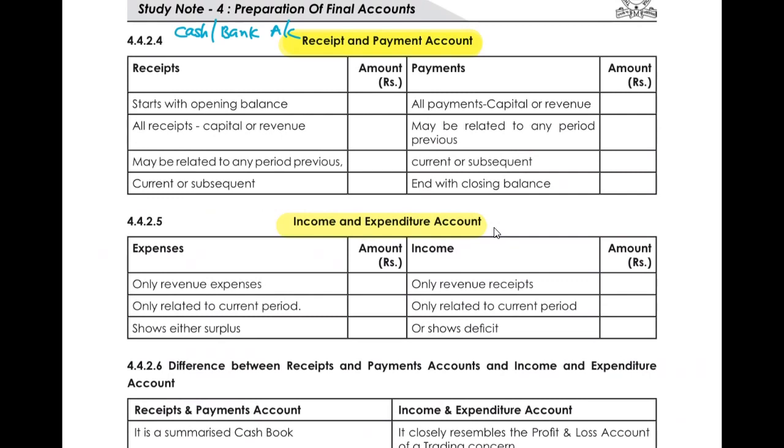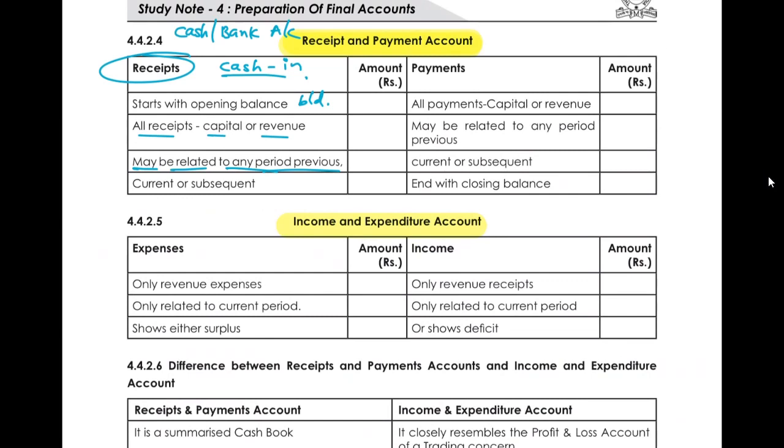Whenever you have any receipt, that means cash in, you need to debit it. It will start with the opening balance brought down. That is the starting point over here. Then we have all the receipts, which are capital or revenue, coming over here. It may or may not be related to the previous period.